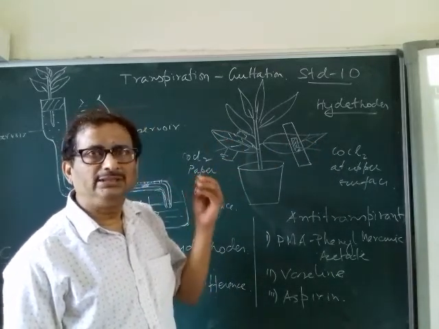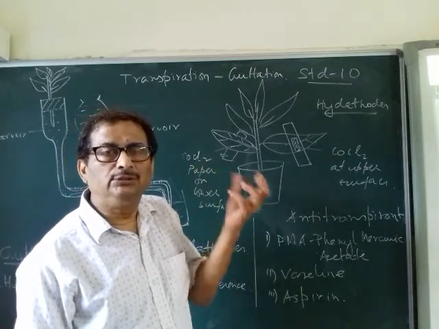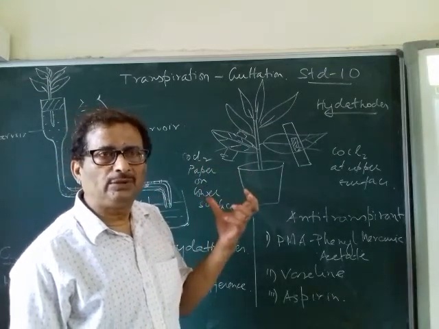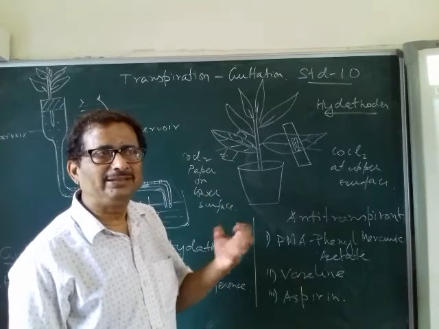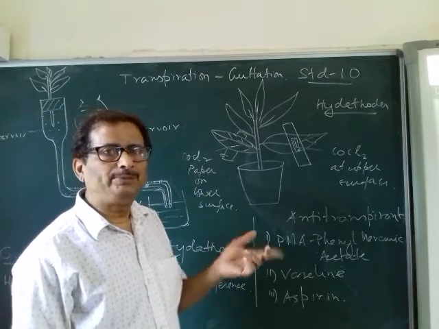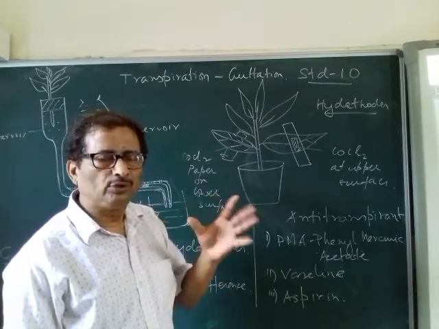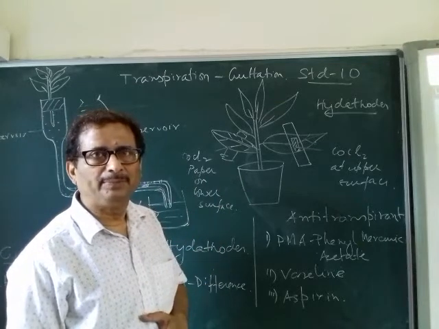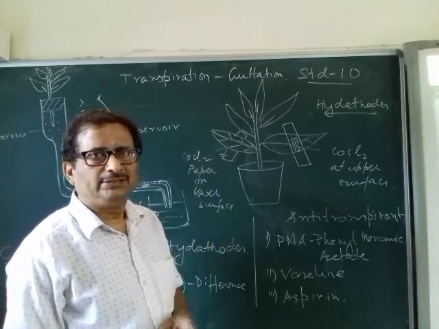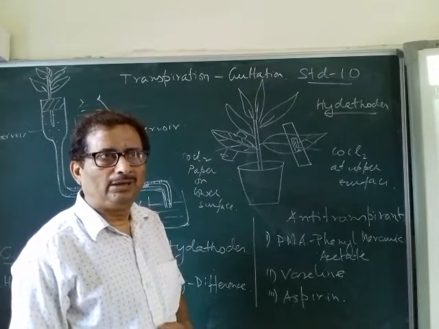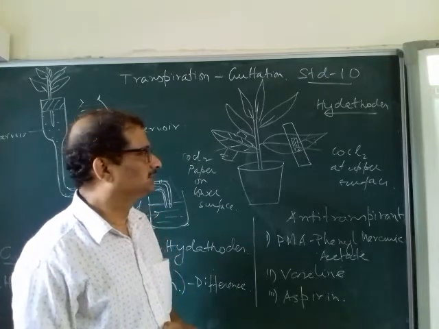That water is a solution. It is not pure water; it contains various minerals and salts. Whereas transpiration water is pure water, in the form of water vapor. So this is another difference, the type of water that is given out.